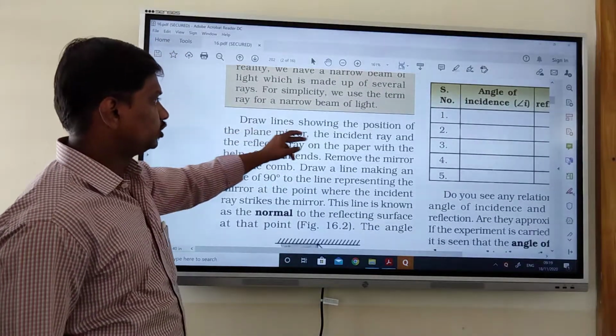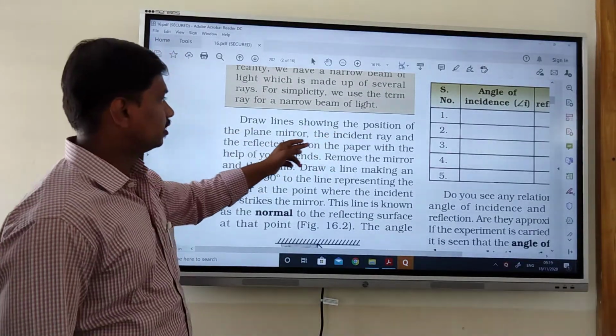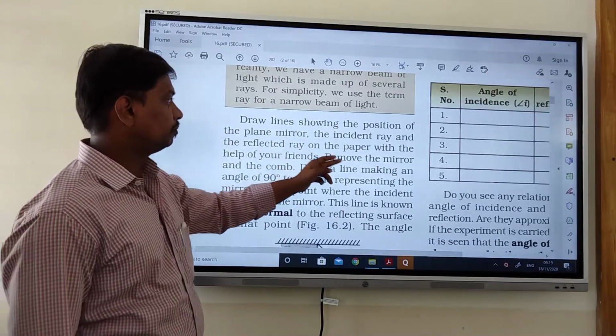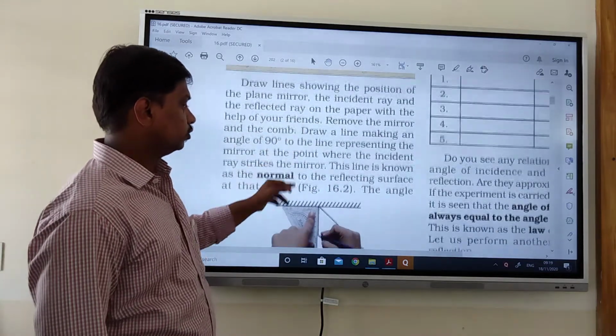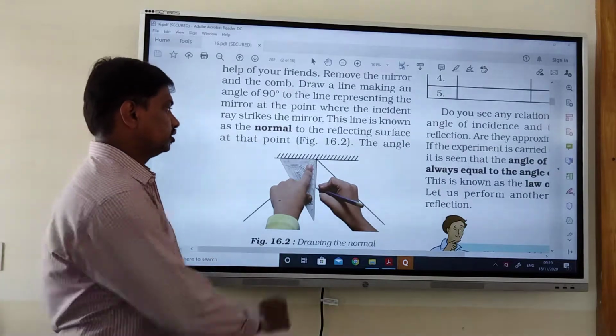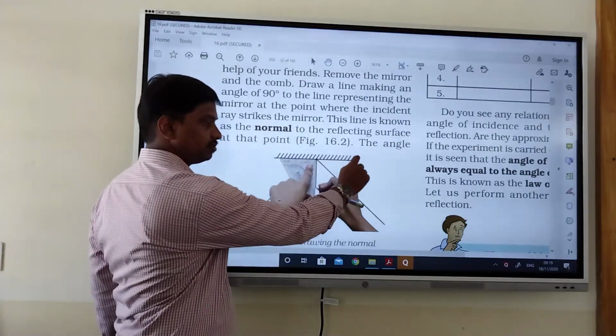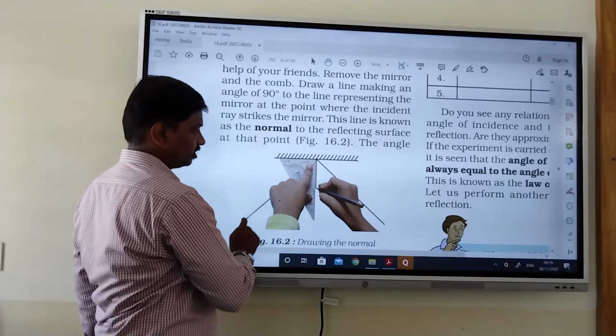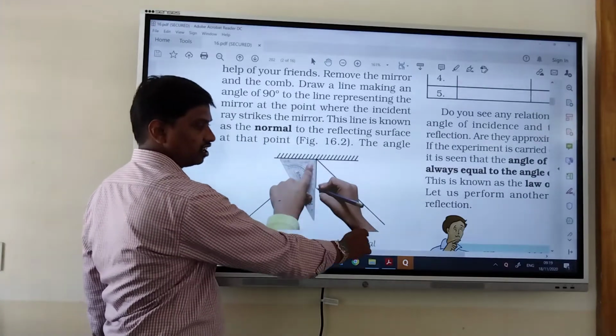Draw lines showing the position of the plane mirror, the incident ray and the reflected ray on paper with the help of your friends. You can draw like this. This is the mirror, consider this one as the incident ray, and this one as the reflected ray.